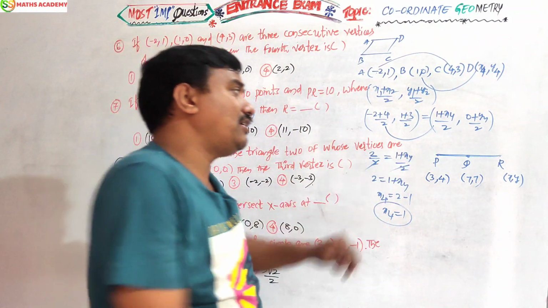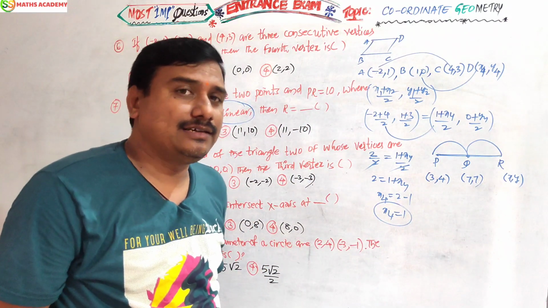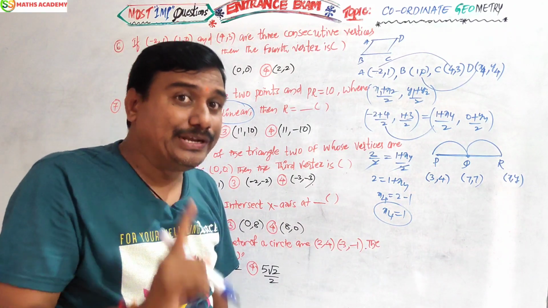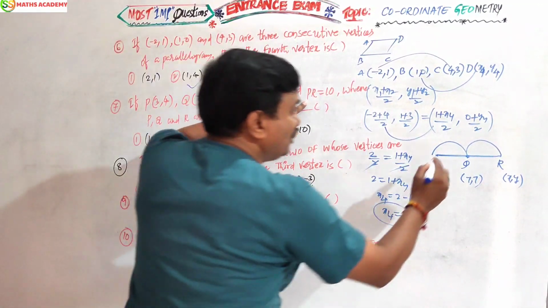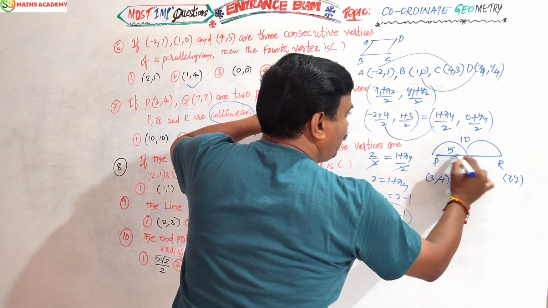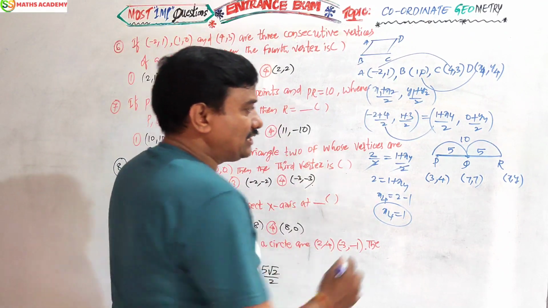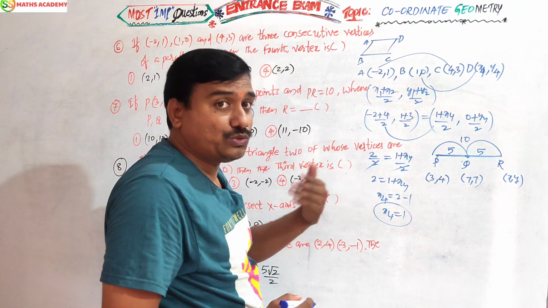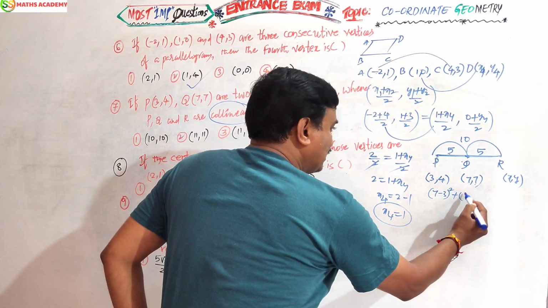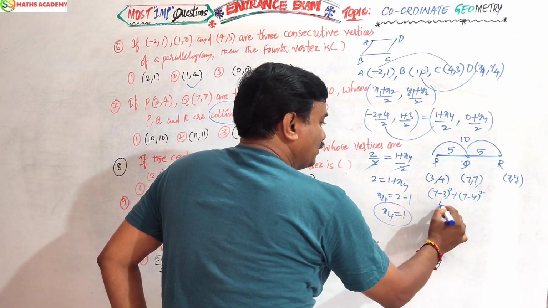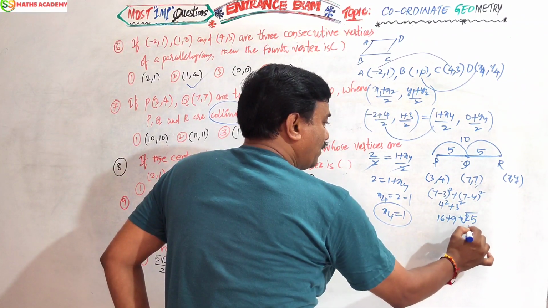We are using midpoint of PQ equals midpoint of QR, okay. But for that to be possible, Q must be exactly in the middle of P and R. Actually PR is given. This total length is 10. That means this value will be 5, this value will be 5. Then we can go with that concept. Now check it. Yes, distance between P and Q should be 5. Then our answer is going to be correct. X2 minus X1, 7 minus 3 whole square, Y2 minus Y1, 7 minus 4 whole square. This is 4 square, this is 3 square. 16 plus 9, 25. Square root of 25, 5, yes.